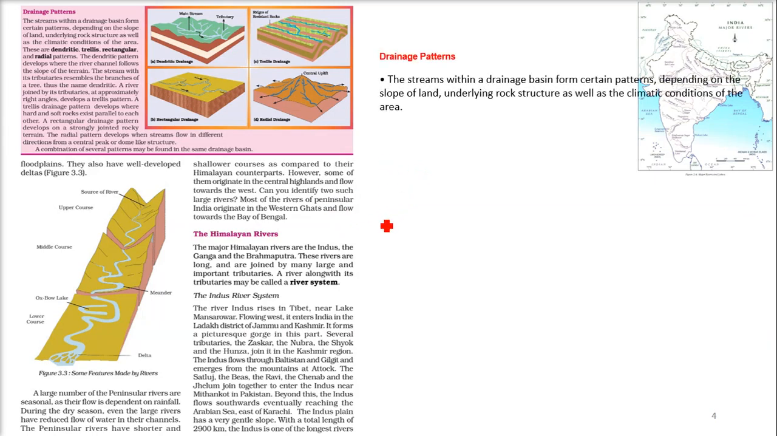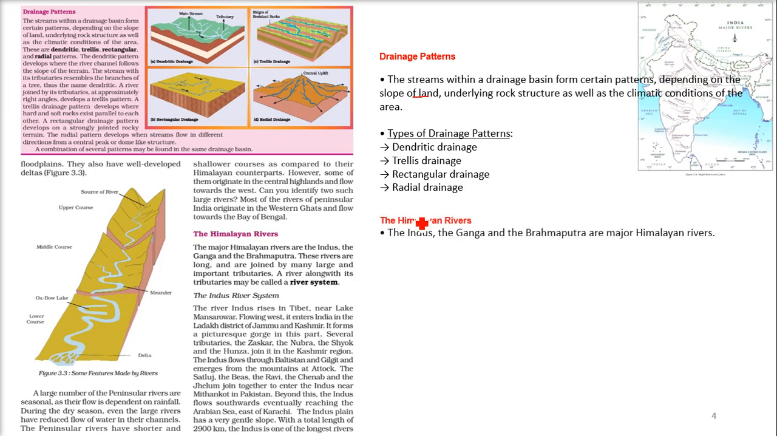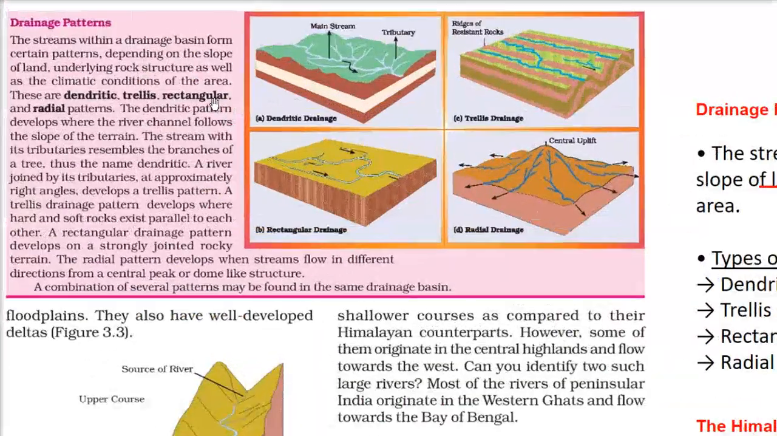Now, there are certain patterns which you generally find. The streams within a drainage basin form certain patterns, and this depends totally on the land, the underlying rock structure, and also the climatic condition of that area. Let us see them one by one. These drainage patterns are dendritic drainage, trellis drainage, rectangular drainage, and radial drainage. Let me explain how these are made up.